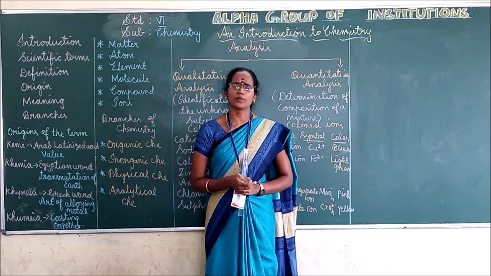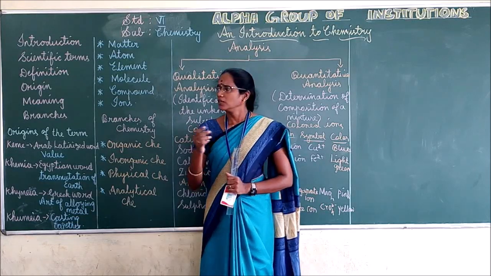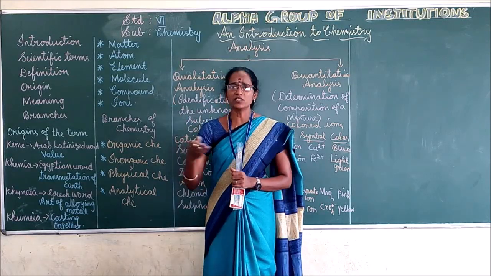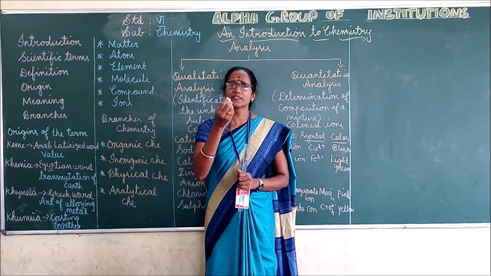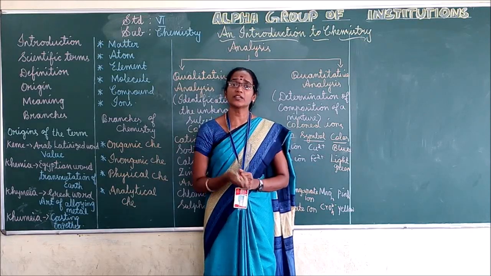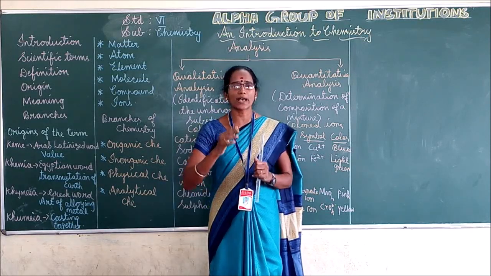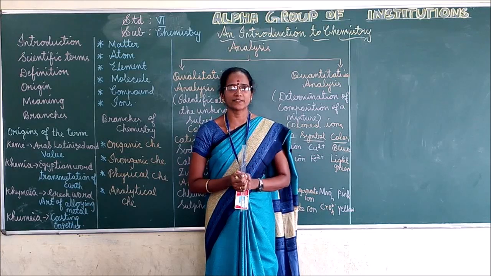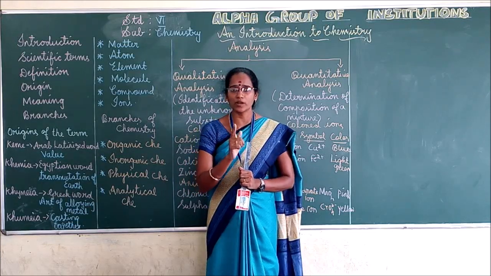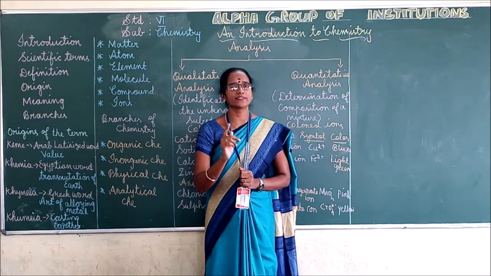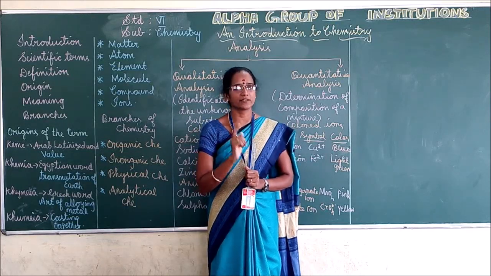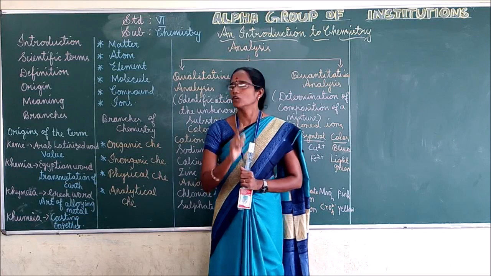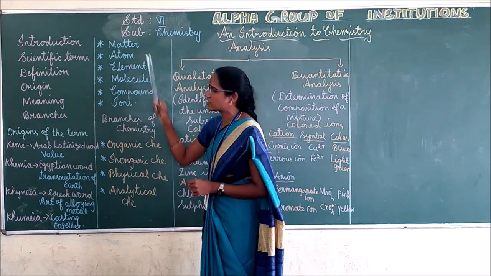What are the examples we can give for matter? This cake, this table, chair, this chalk piece, air, water and even a person has some weight and occupies space. So this is matter. Matter means what? Anything that occupies space and has weight is called matter. Understood? Next we will move to atom.